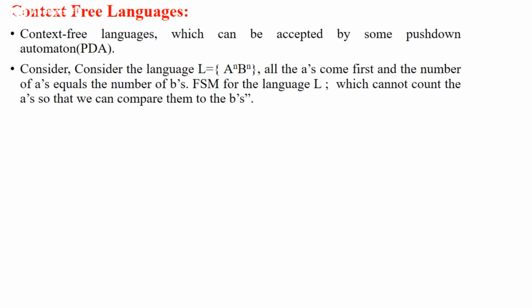That is why I am going to consider a language A to the power n, B to the power n, which shows why we need push-down automata. Because A to the power n, B to the power n says the number of A's and the number of B's should be equal, which cannot be compared using a finite state machine.